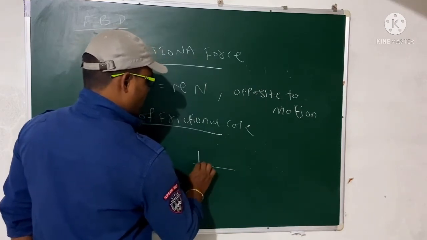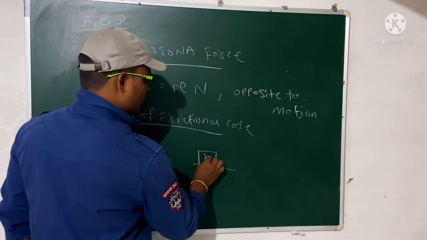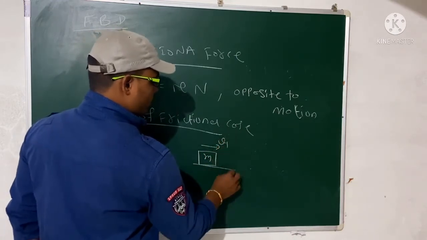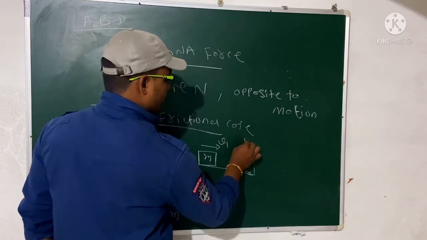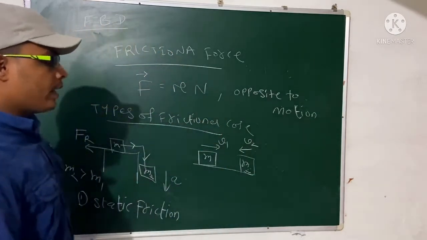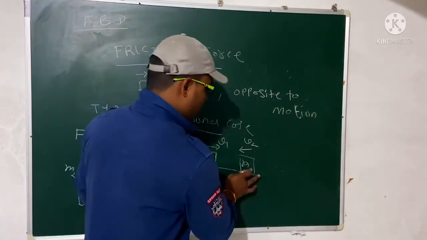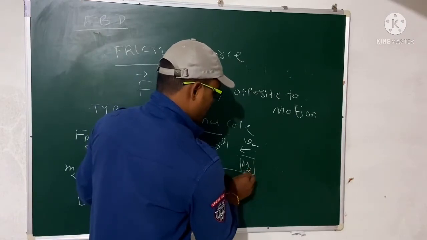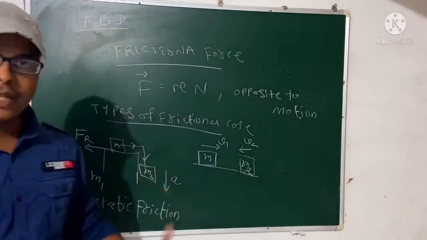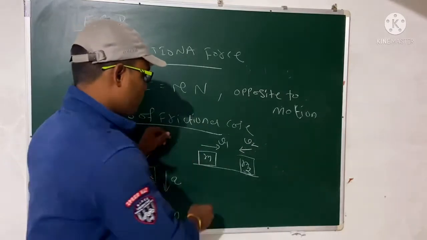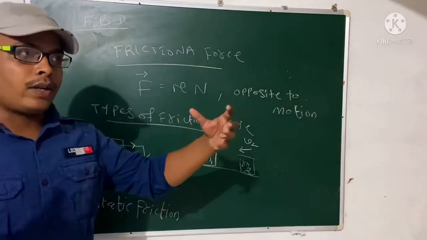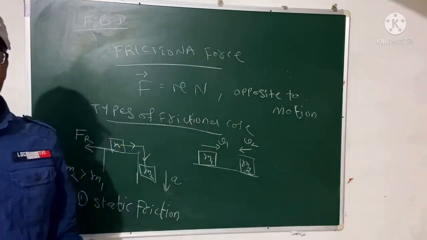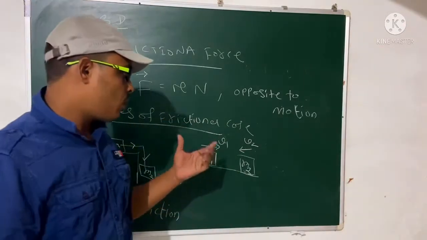One object is moving in this direction with v1 velocity, and another object is also moving in this direction with v2 velocity. What happens when there is a collision? The surface will give one frictional force, so that the objects come to rest. That means if two bodies are moving and they collide with each other, then the velocity will decrease.